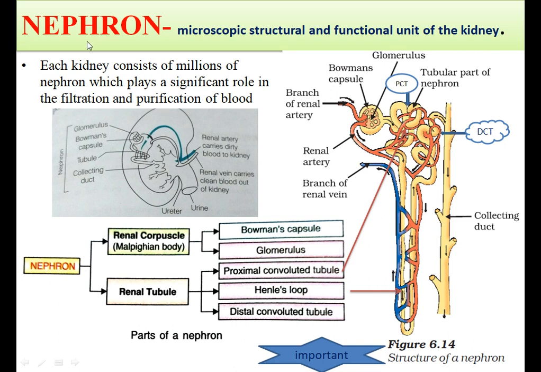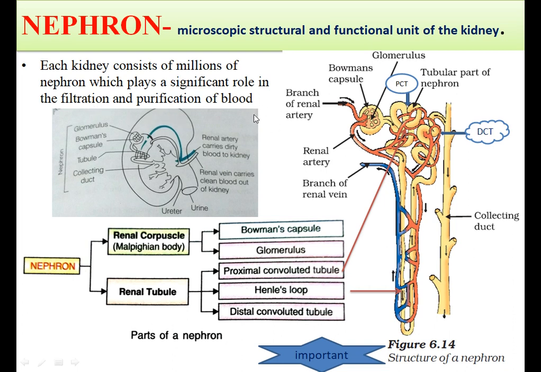Now next is nephron. Now what is a nephron? Each kidney is formed of a large number of nephrons or uriniferous tubules, and these are the basic filtration unit. That means nephrons are the microscopic structural and functional unit of kidney. So each kidney consists of millions of nephrons which play a significant role in the filtration and purification of blood.